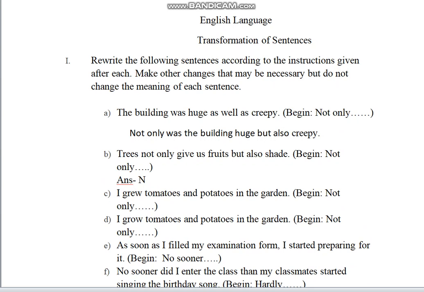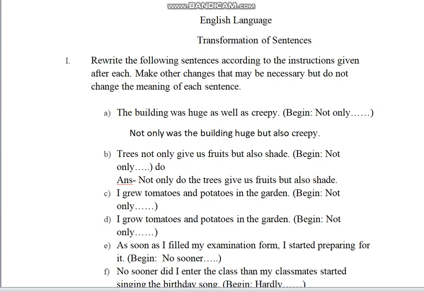So the answer will be, not only do the trees give us fruits, but also shade. Now you must be wondering why I have written do here and not did. Because the subject, that is trees, is plural. Trees is plural. Therefore, we write do and not does.